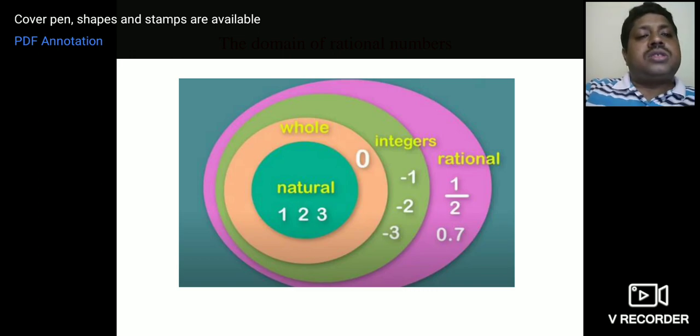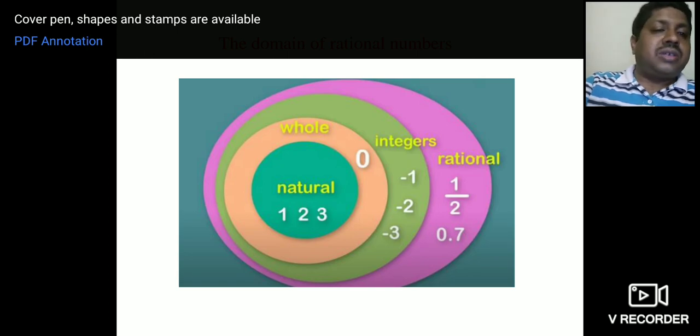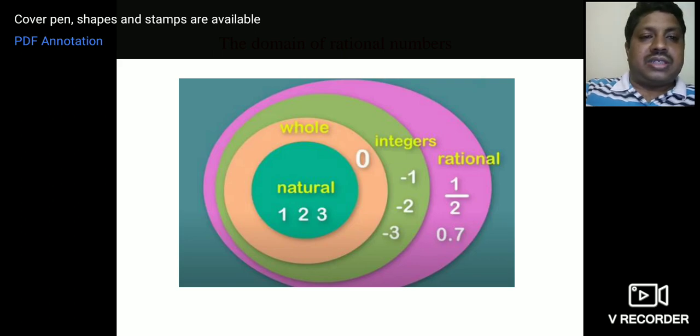You can see a small circle of natural numbers 1 to 3, and that is covered by a bigger circle, that is 0 and whole numbers. And that is covered by integers, -1, -2, -3, and that is covered by rational numbers like 1 by 2, 0.7, etc. So this is how you can observe.